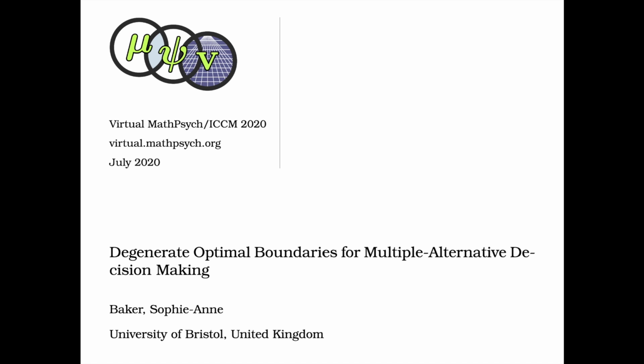Hello, my name is Sophie Baker, and this is a pre-recorded presentation for the 2020 meeting of the Society for Mathematical Psychology. Today I'd like to talk to you about degenerate optimal boundaries for multiple alternative decision making.